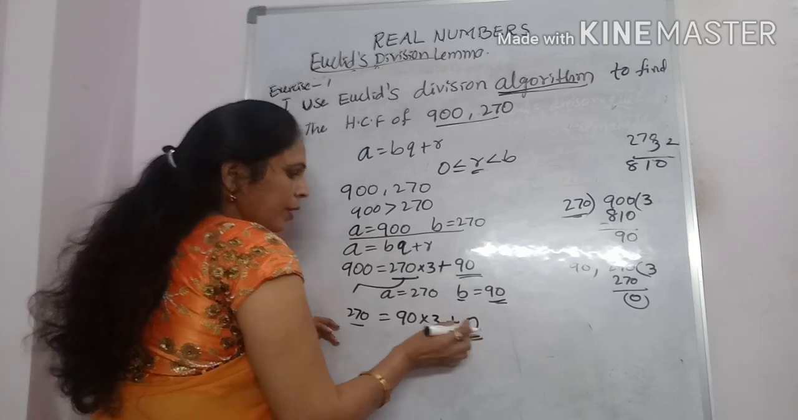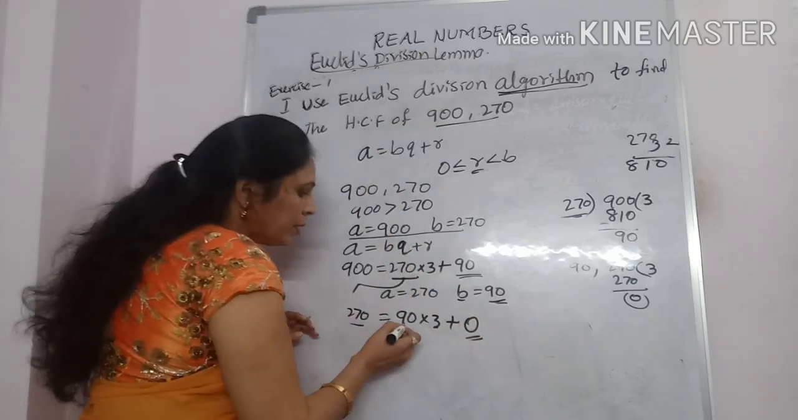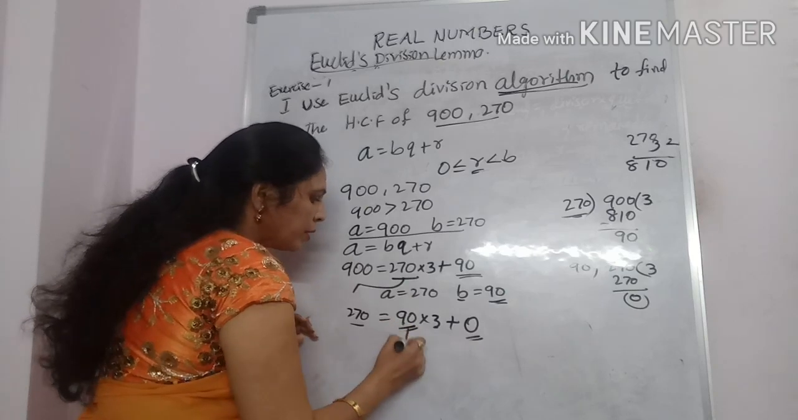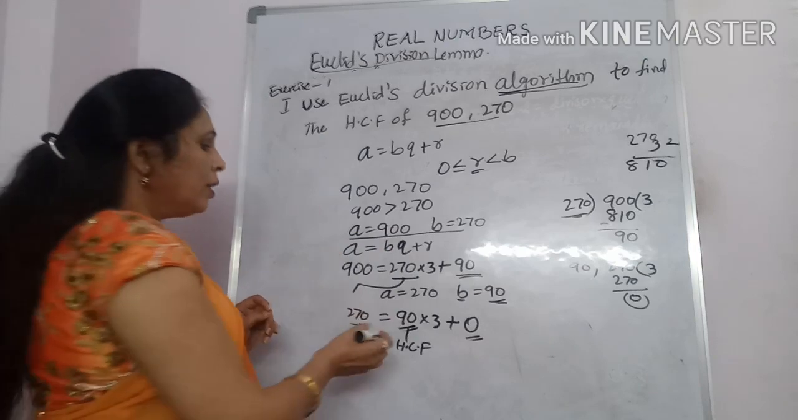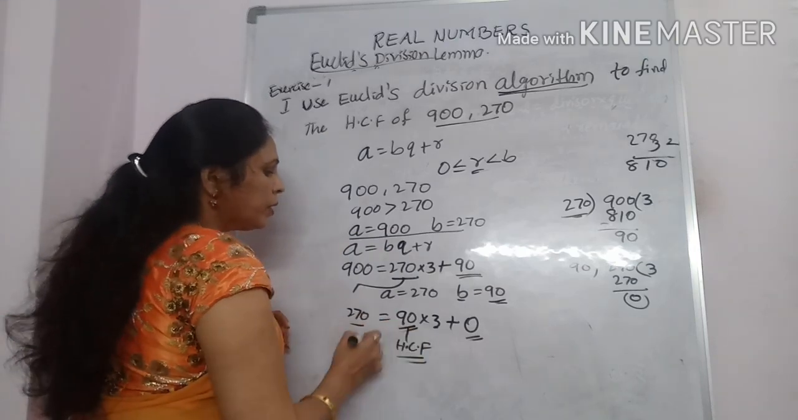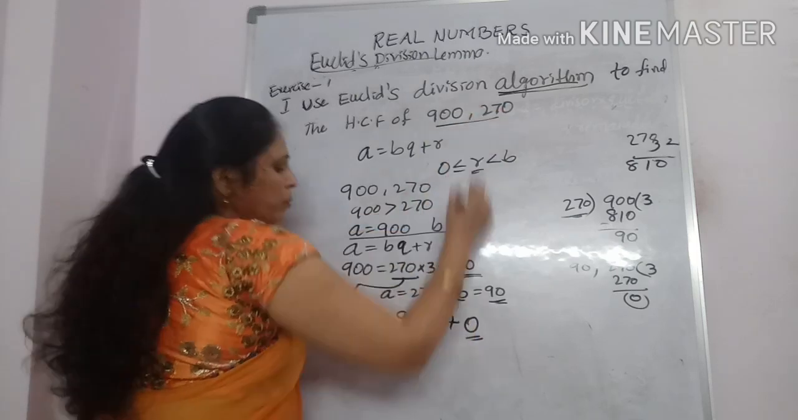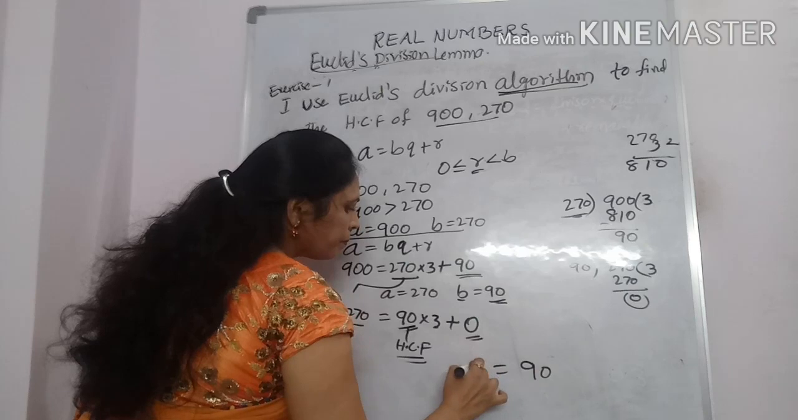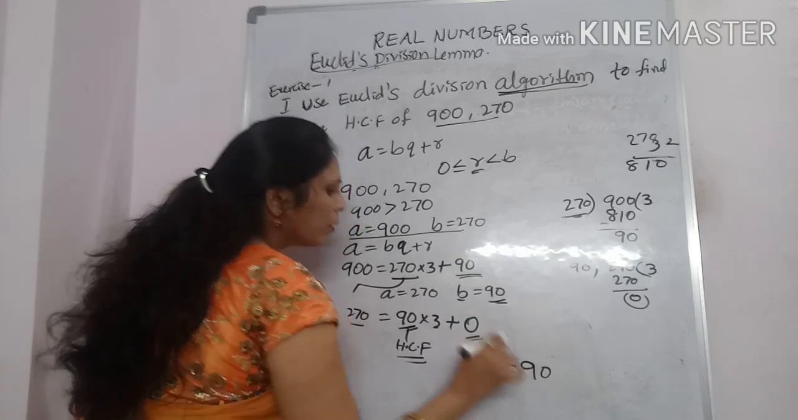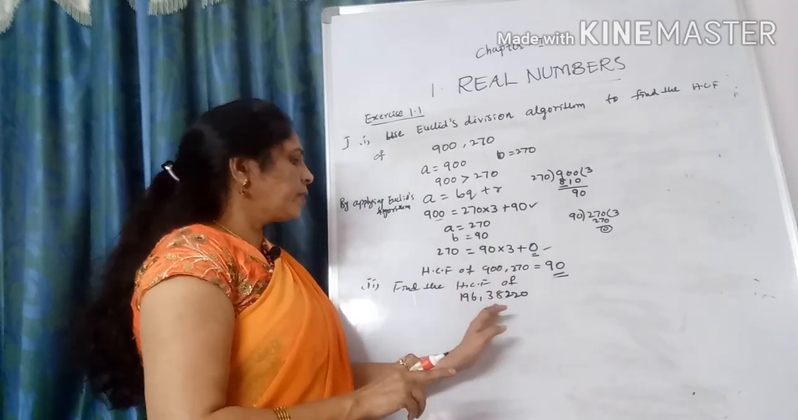When you get the remainder 0, stop this division process. What is the divisor? The divisor is called HCF. Here HCF is 90. So HCF of 900 and 270 is equal to 90. Clear?